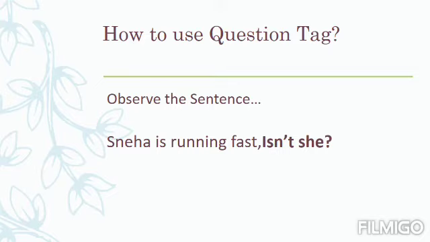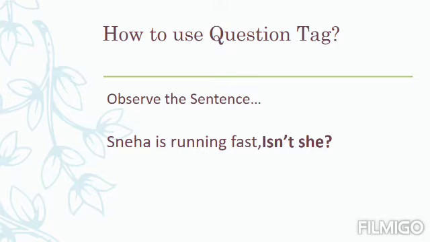Now observe how the question tag has been made. Here the supporting verb from the statement has been taken. The statement is a positive sentence, then its question tag is always the negative one. So here not has been used. So is and not. The short form of is not is isn't.